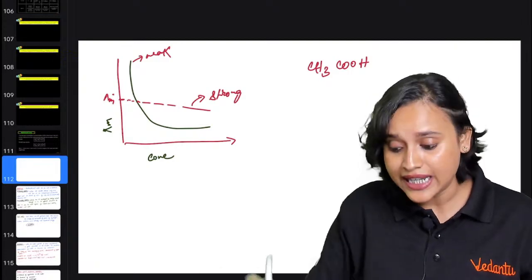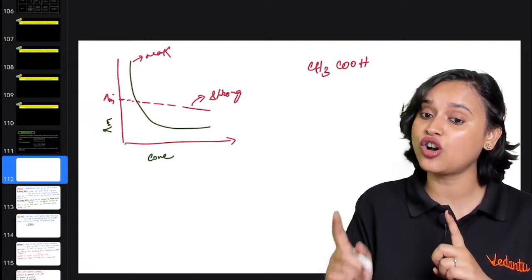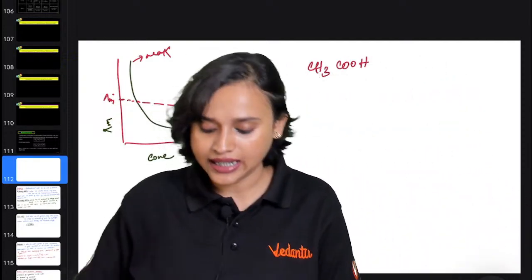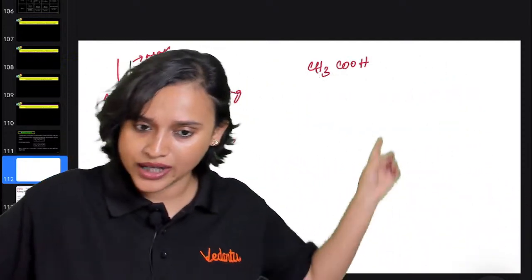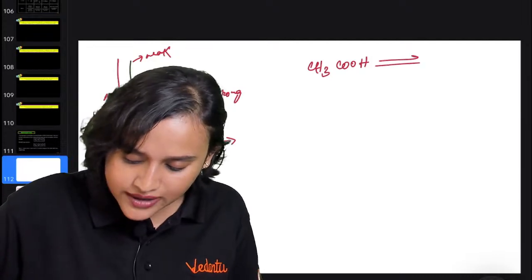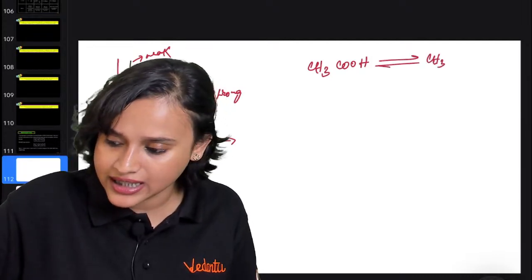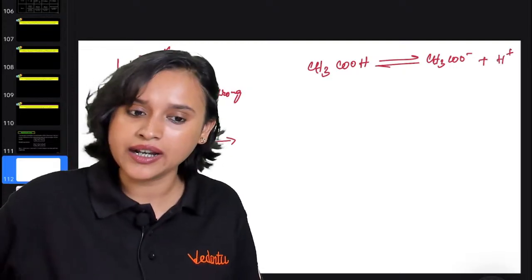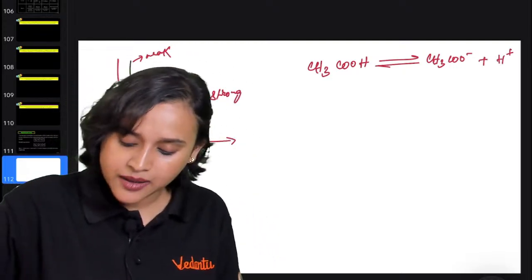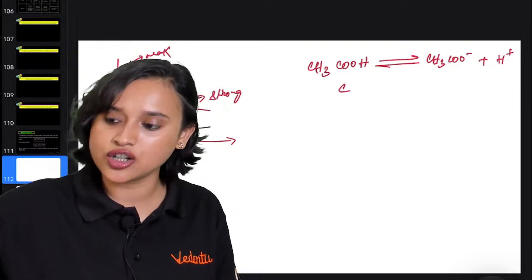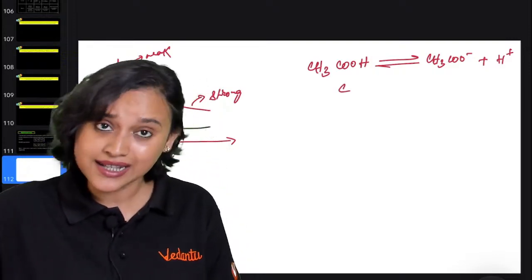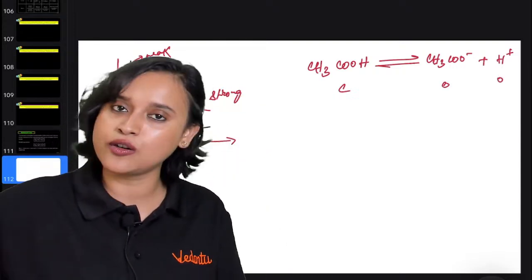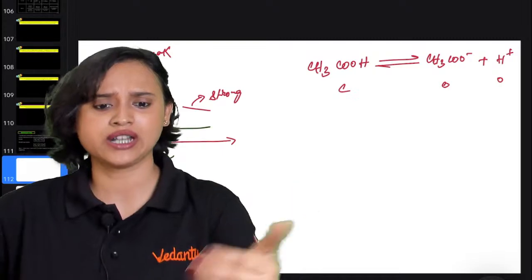See, KCl is going to be a strong electrolyte, but here, if I take a weak electrolyte, let us say CH3COOH, what is it going to form? It is going to form CH3COO minus plus H plus, am I right? Now, at time t, this will be the concentration of CH3COOH. But at time 0, the concentration of this and this will be 0 and 0, because it has not even started.